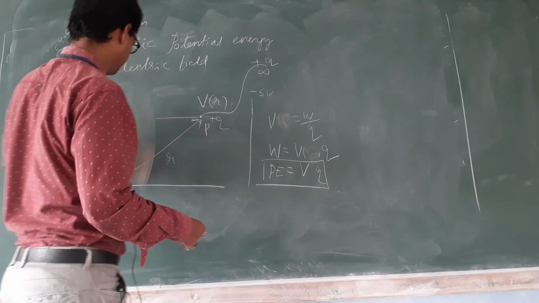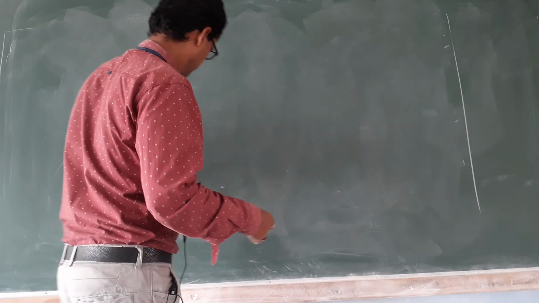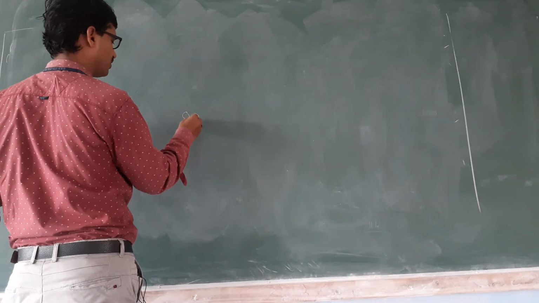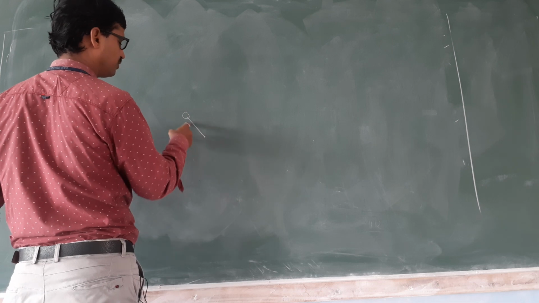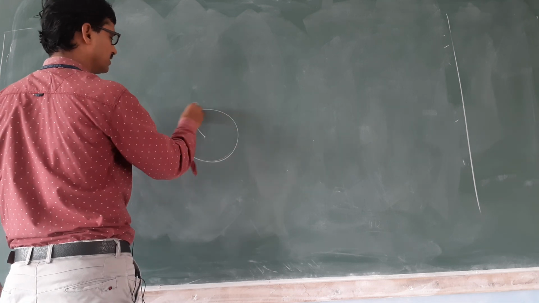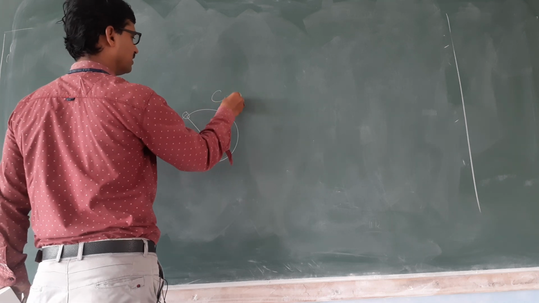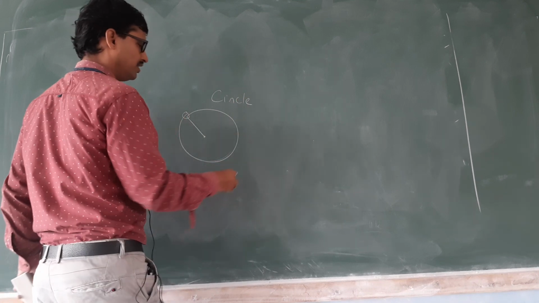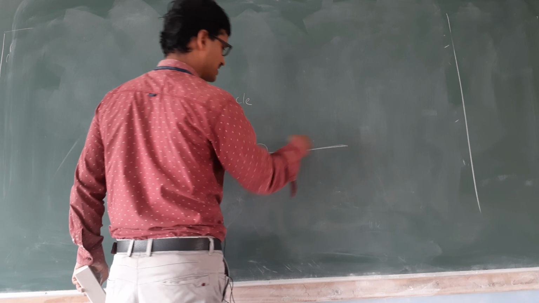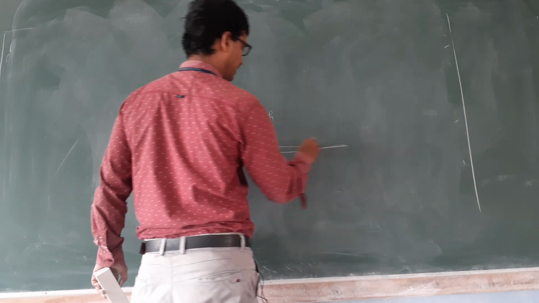See, for example, if you take a stone and tie it to the string, if you start whirling, it will follow which path? Circular path. This trajectory is called a circle. If you imagine a car moving on the road, this trajectory means path, P-A-T-H, path. This path is a straight line.